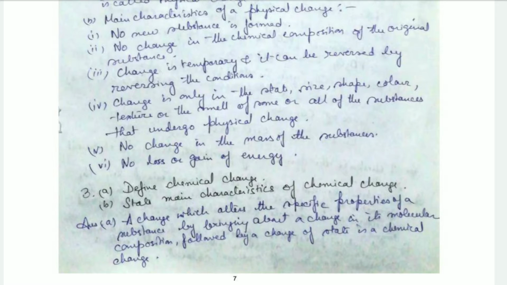These changes are not permanent, and they can be reversed by reversing the condition. No change in mass of a substance takes place. No gain or loss of energy takes place. So these are the main characteristics of a physical change.